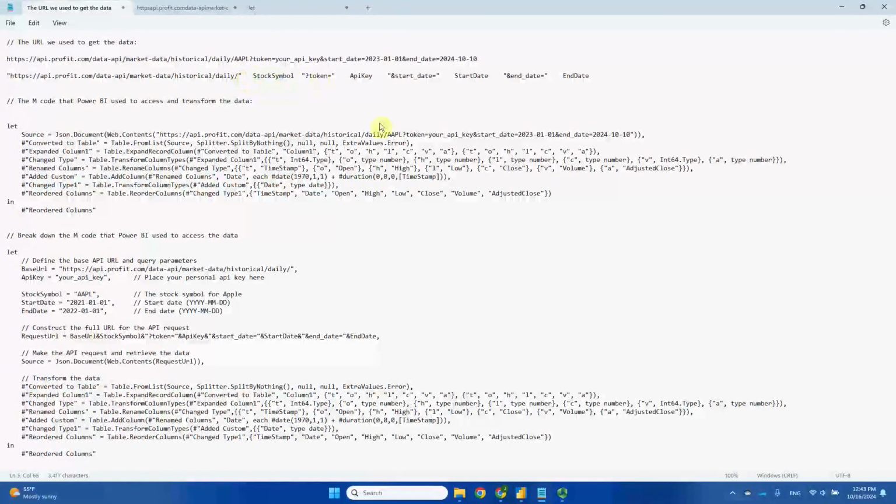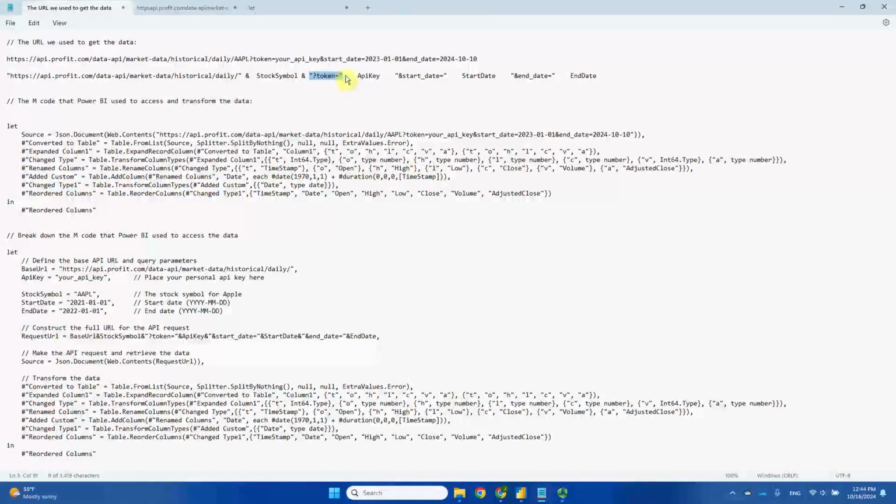They should be connected with an ampersand sign. And following this stock symbol parameter, again, I'm going to use the ampersand sign so I can connect this stock symbol with another string, which is this piece of string.